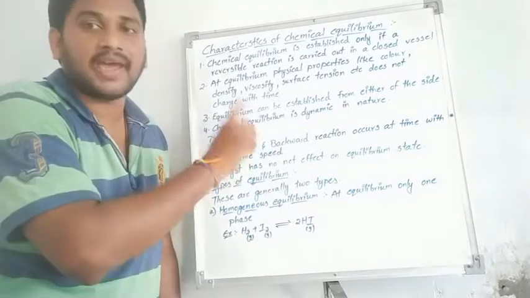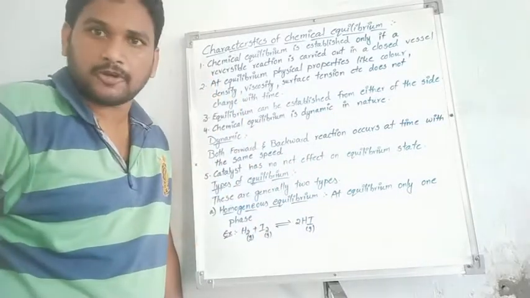That is called dynamic equilibrium. Students, is my point clear or not?